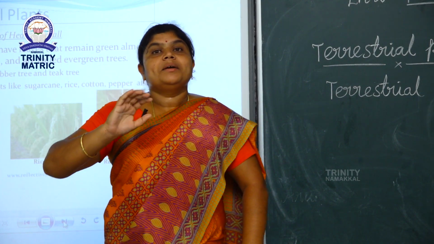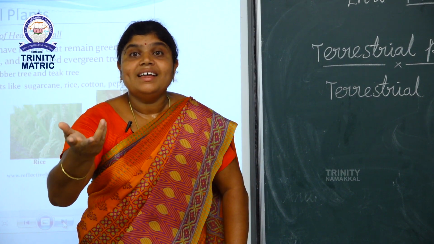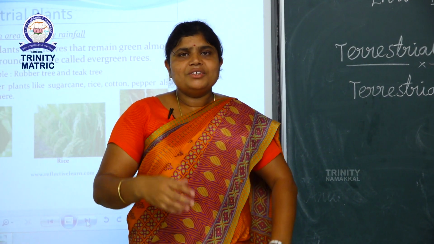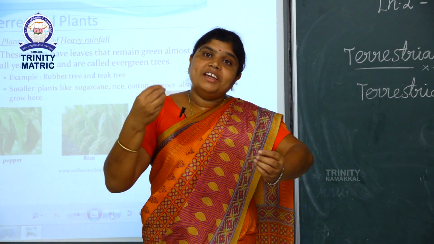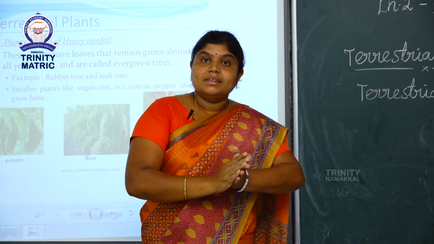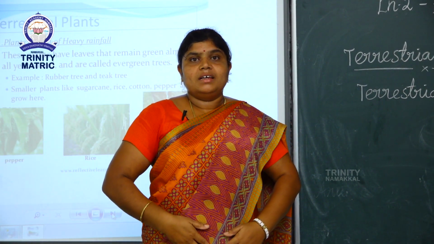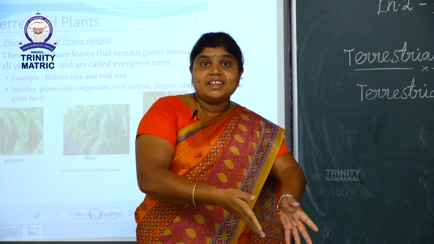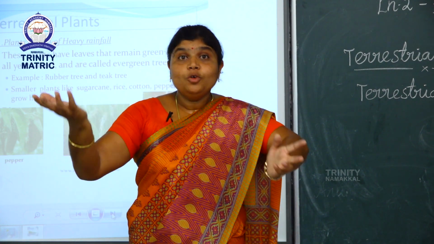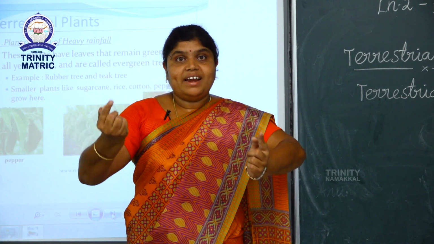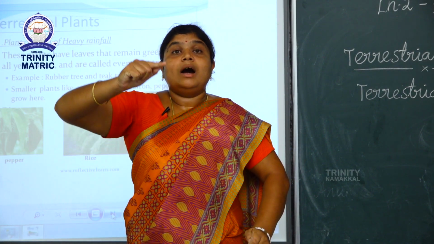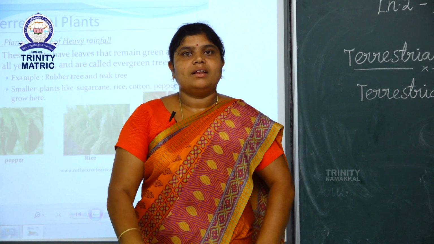Normally plants live in the soil, so plants can breathe easily. But in this type of plants, what is the meaning of in this type? This is mangrove plant. Mangrove plants' roots come out of the soil.